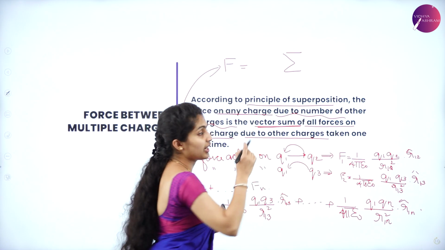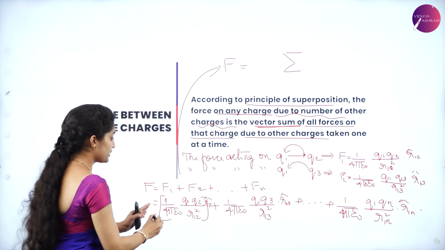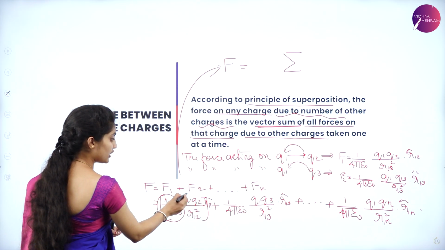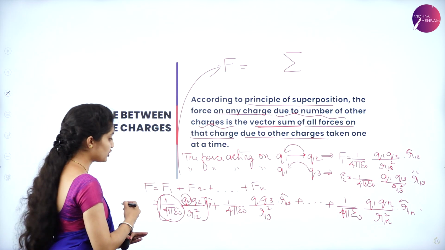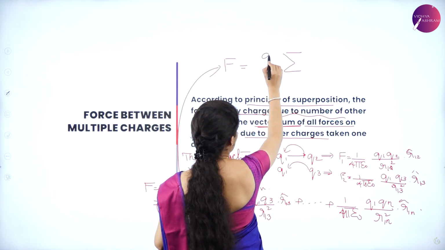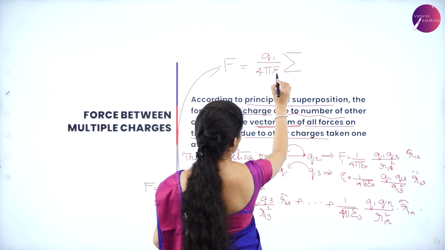Before the summation, I have to write certain terms which are common throughout. So it can be 1 by 4 pi epsilon naught because it is repeated, and Q1 is the one which is repeated, correct? So I can write these out. Q1 divided by 4 pi epsilon naught.